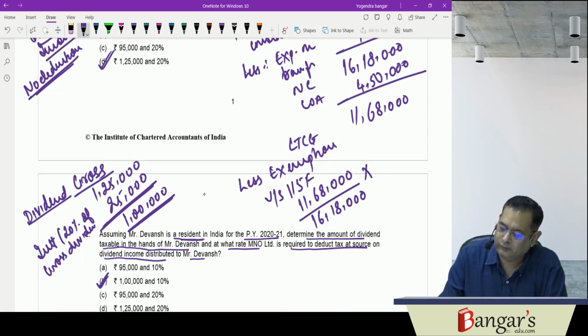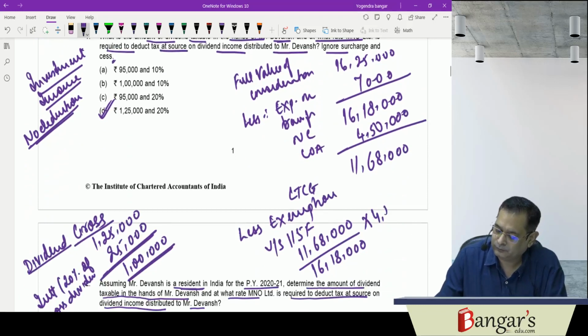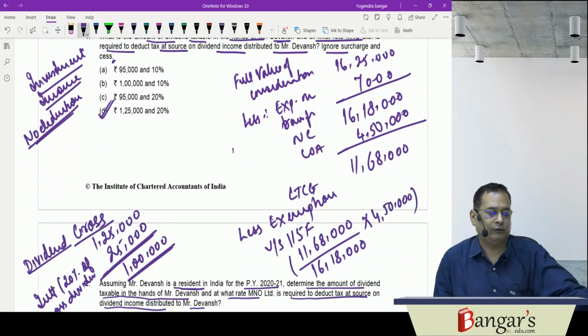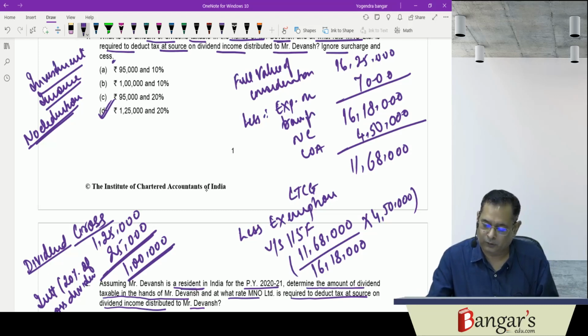Into amount invested. Amount invested is 4 lakh and 50,000 rupees. So 11,68,000 divided by 16,18,000 into 4,50,000. This is the exemption, amounting to 3,24,845.